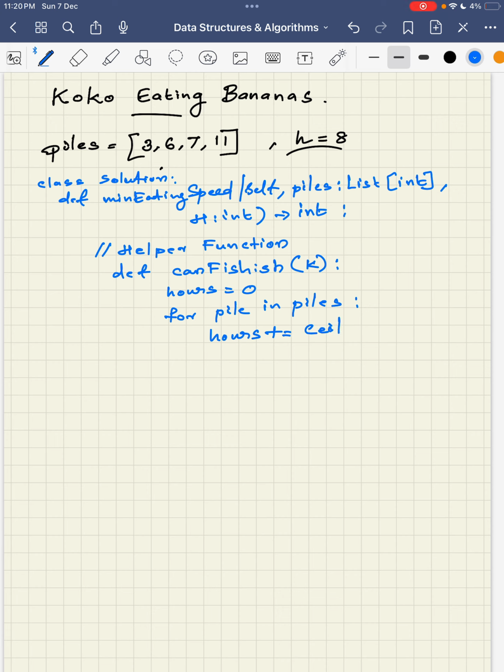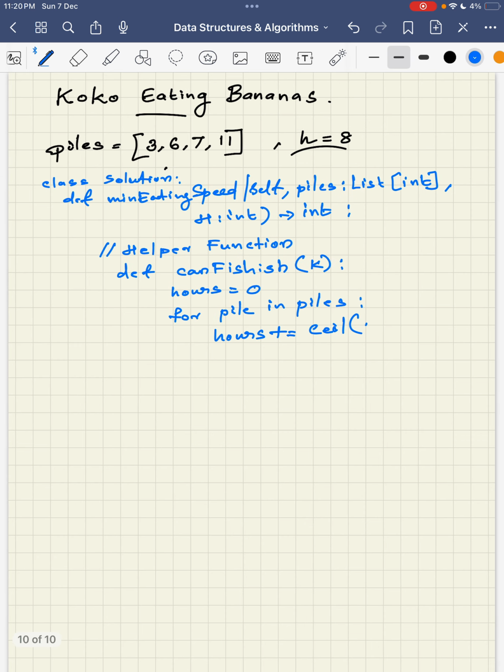I told you this will round up to the highest integer. For example, if it's 2.5, it will round to 3. Even if it's 2.1, it will round to 3, because as we said, Koko will wait even though it has finished early and has surplus time. It will wait until that hour has elapsed. That's the reason why I am using the ceil function. Okay, so pile by k.